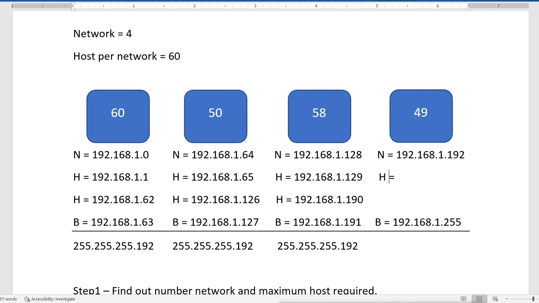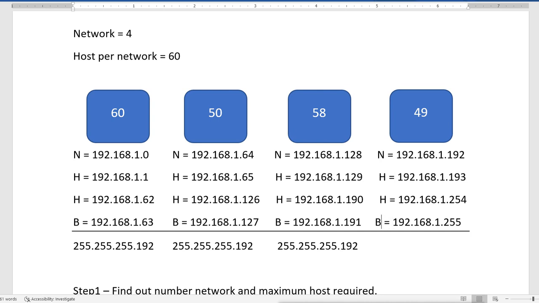The host IPs which we can use here will be 192.168.1.193 to 192.168.1.254. So these IPs we can use, and this last IP we can't use.